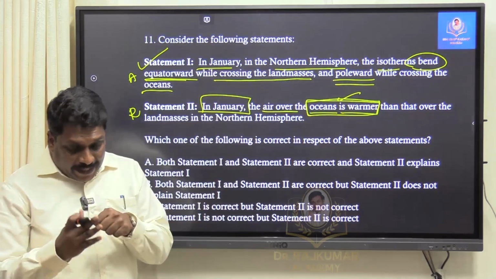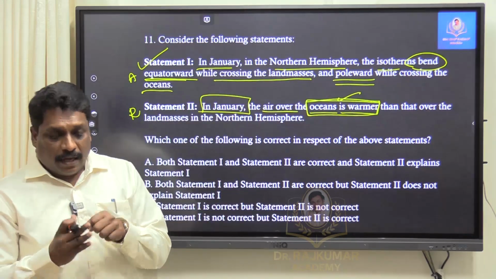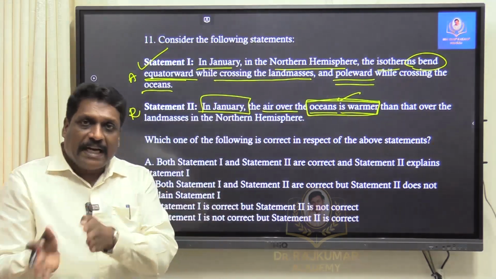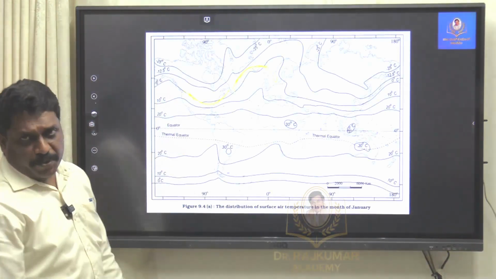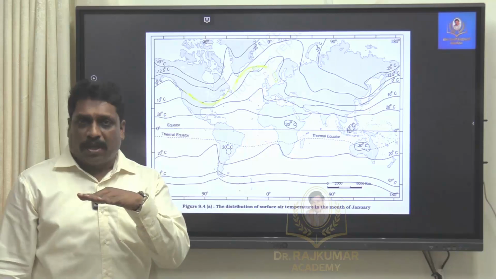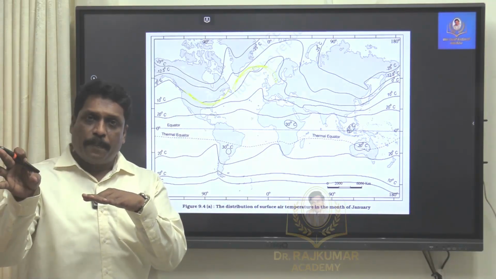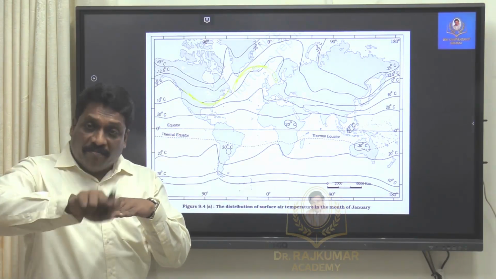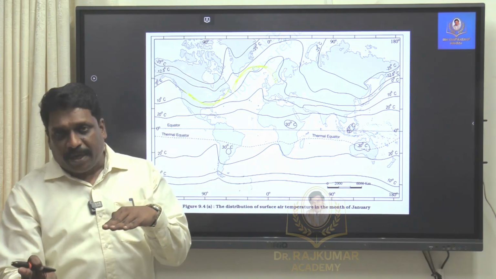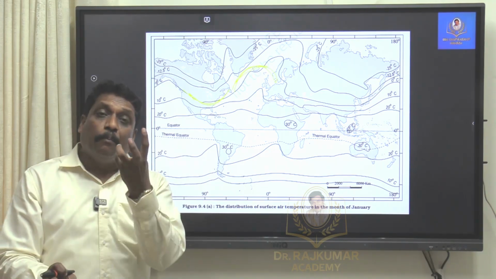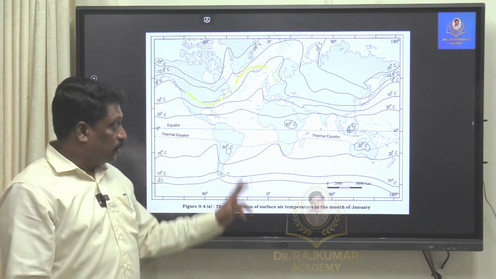They say in the month of January, water will be warmer and land will be colder. That is a fact. My dear friends, water maintains temperature. In summers, what happens? Land will be warm, water will be cold. Winters, vice versa. Land will become cold, water will become comparatively warm. That is what they are saying, right?